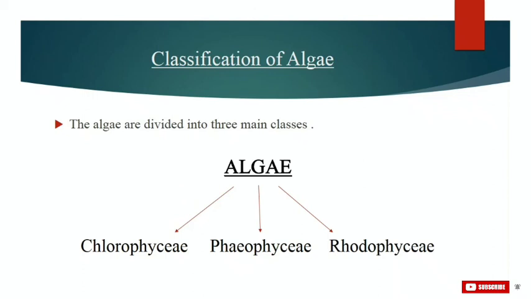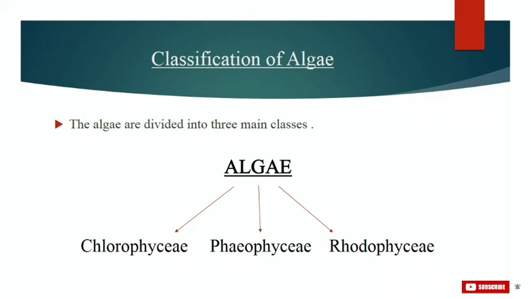The female sex organ is called carpogonium. After fertilization, a new structure called carposporophyte is produced. It remains attached to the parent alga. Then their life cycle has two or more phases such as haplontic, diplontic, etc. We'll be studying in more detail about the life cycles and the stages of this life cycle in our further coming lectures.